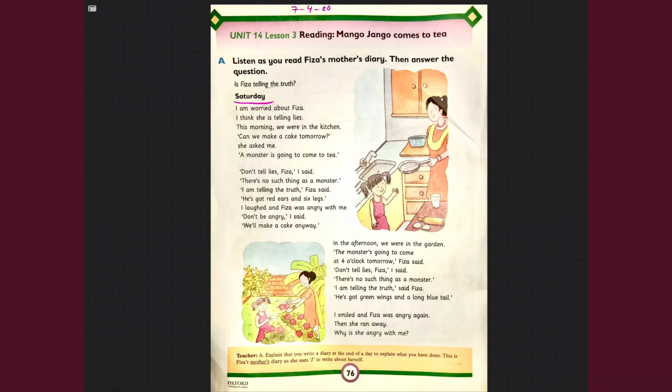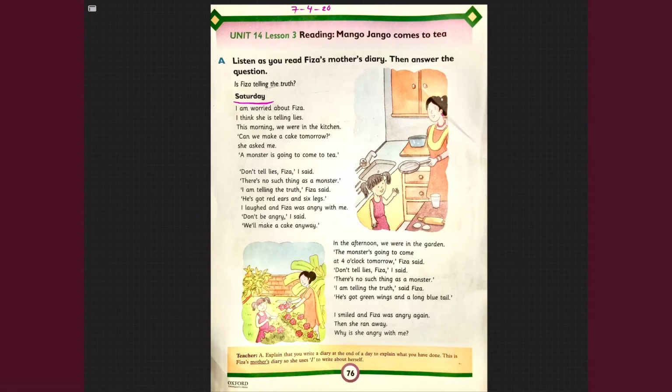So students, Mommy and Fizza were in the kitchen when she told her mother that the monster was coming home. Mommy showed signs that she couldn't believe her. She couldn't believe that the monster was coming. So whenever Fizza told her about this, her mommy laughed because she couldn't believe it. And whenever that happened, Fizza got upset and she would get angry and sometimes she would run away.